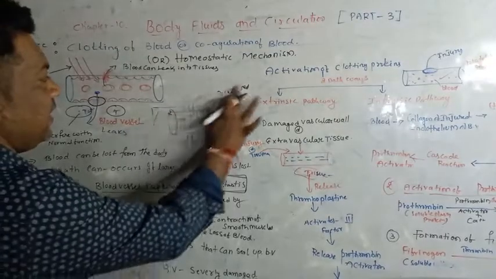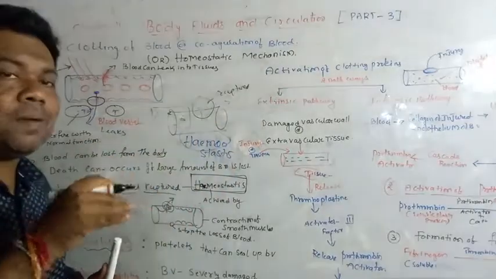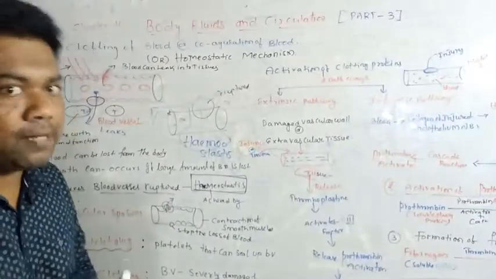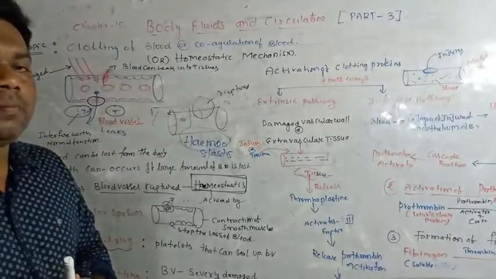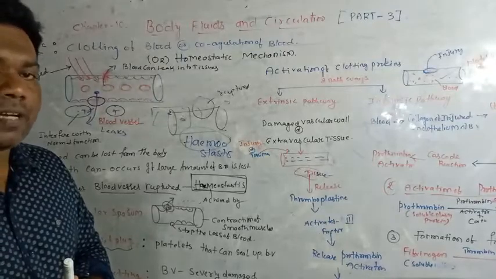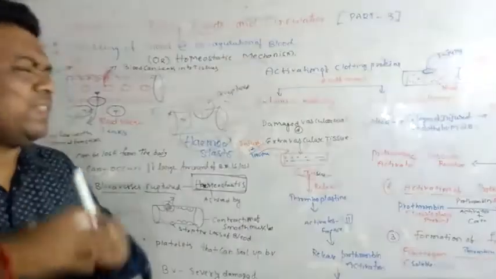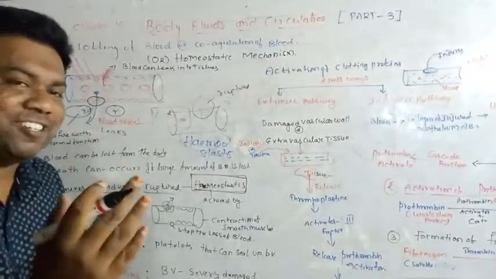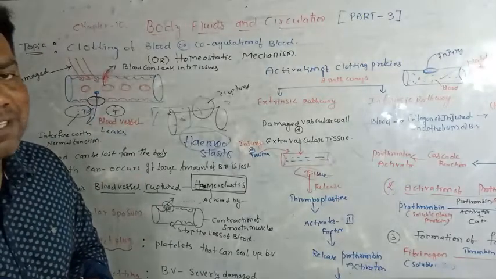If there is any injury, what happens? Our blood contains blood platelets. There are 13 kinds of blood clotting factors present in our blood, such as prothrombin, fibrinogen, Hageman factor, Christmas factor, thrombokinase, and thromboplastin. These are examples of blood clotting factors. They are present in the blood platelets, and the platelets are present in the blood.